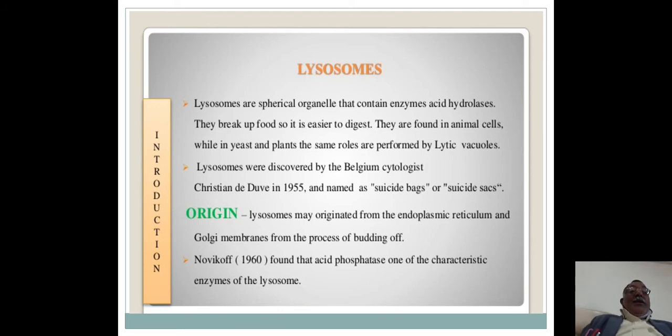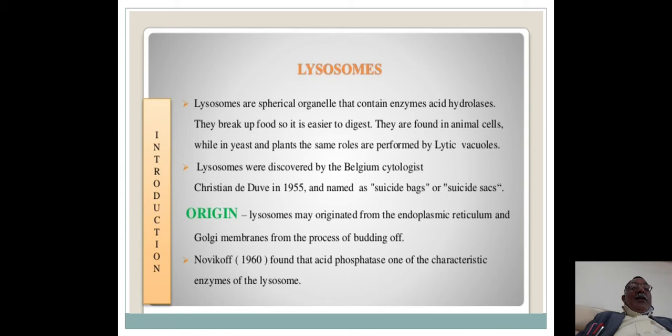Lysosomes are spherical organelles that contain enzymes like acid hydrolases. They break up food so it is easier to digest. They are found in animal cells, while in yeast and plants the same roles are performed by lytic vacuoles.